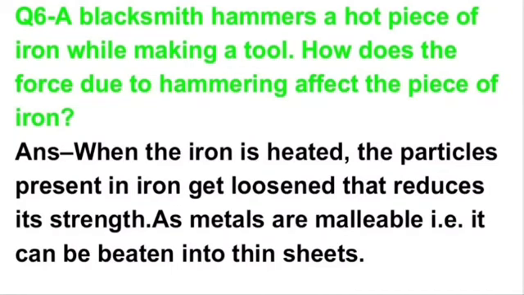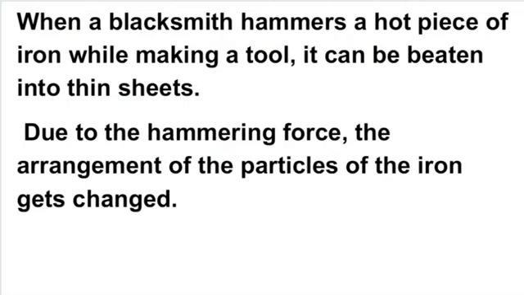And we know metals are malleable. Malleable means it can be beaten into thin sheets. So when a blacksmith hammers a hot piece of iron while making a tool, it can be beaten into thin sheets because metals are malleable.